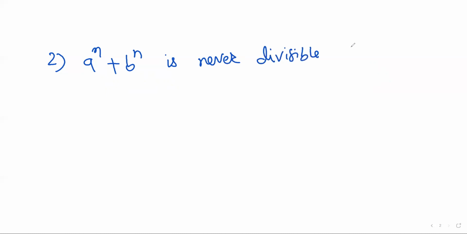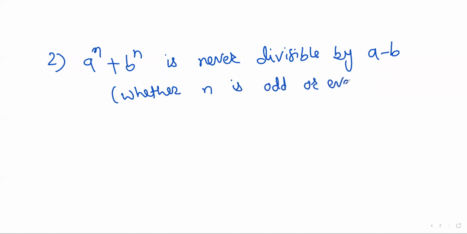Now let's understand second condition. Second condition is a raised to power n plus b raised to power n is never divisible by a minus b, whether n is odd or even.